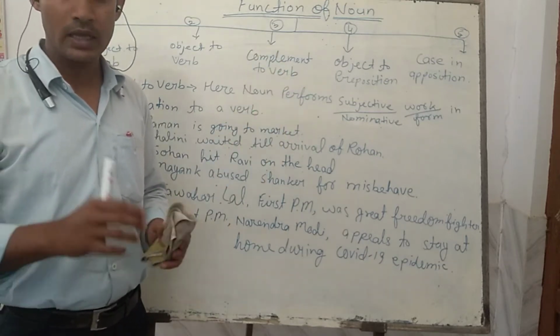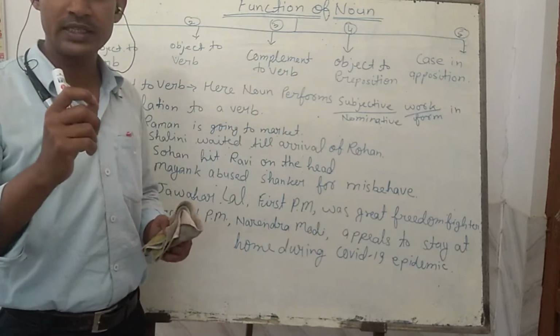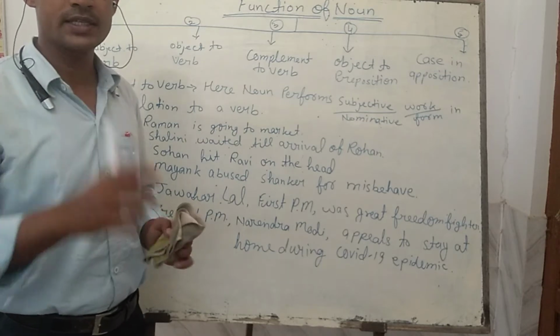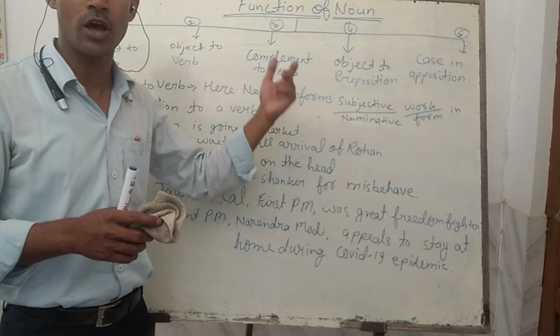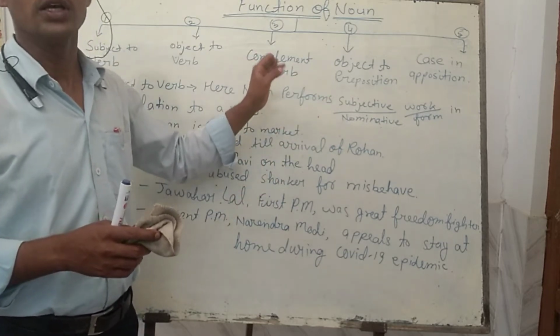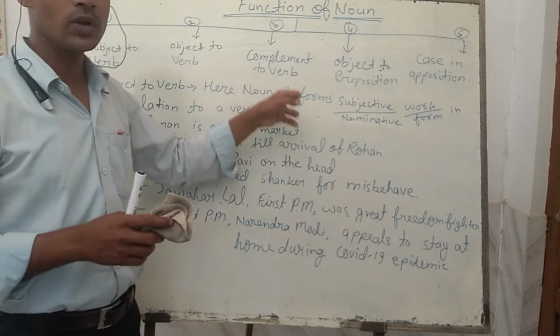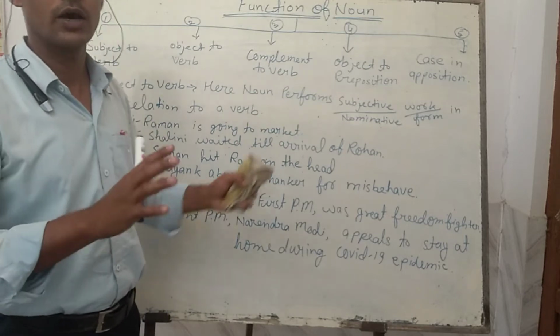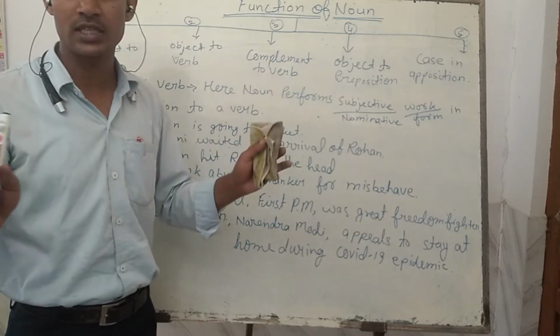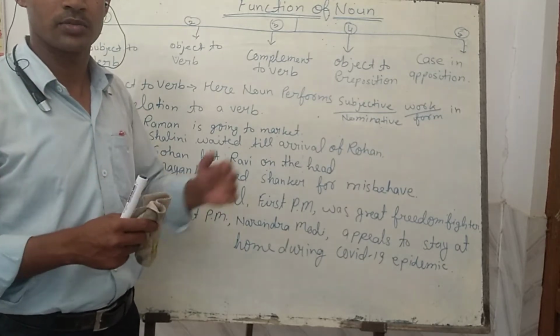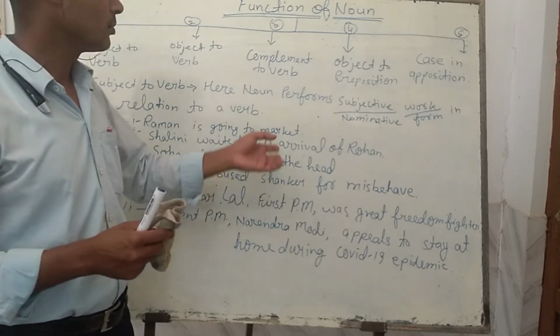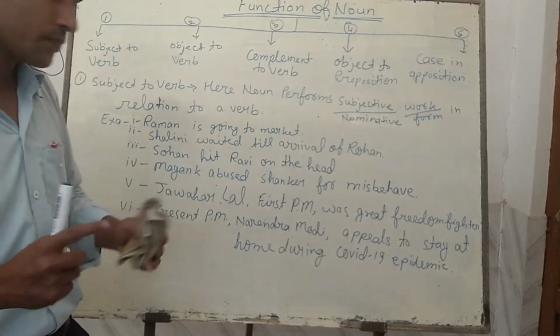What is complement? Complement is, in Hindi it is said purak, and in English it can be defined like an adjective, means it adds something more in the noun or pronoun. And this particular noun adds something more in a noun, means it describes some qualification in the words, phrase, group, or clause, but it becomes the complement to the verb.